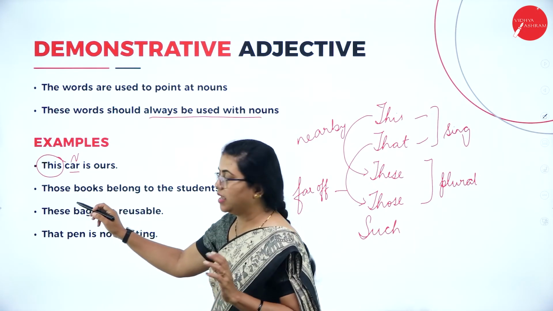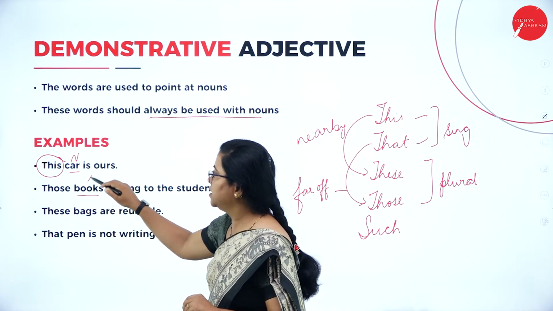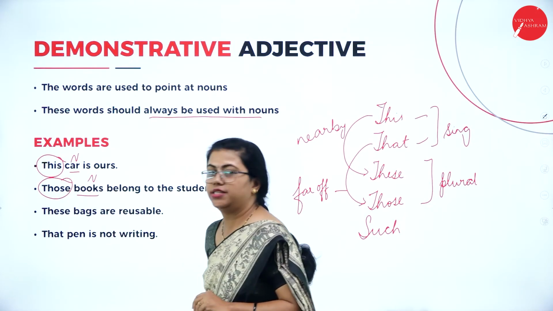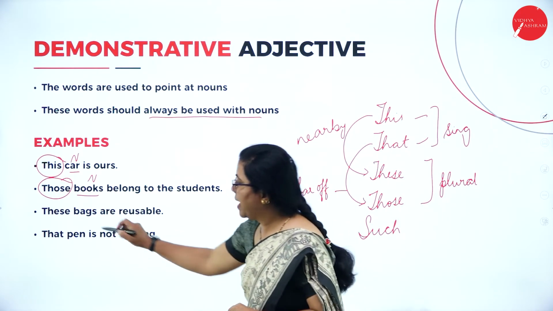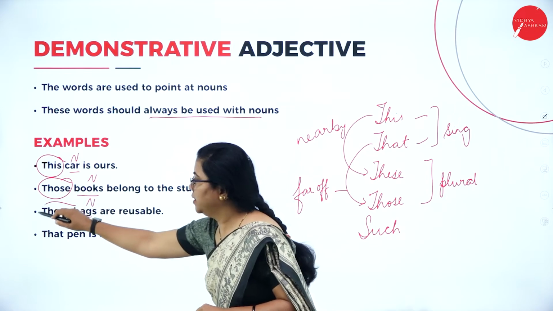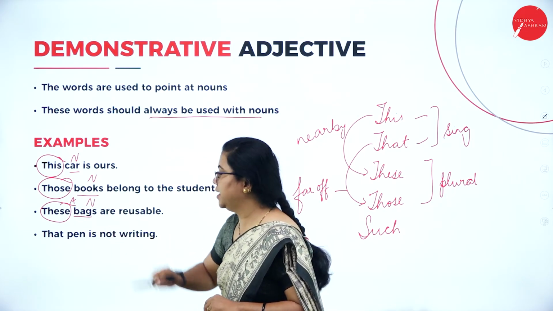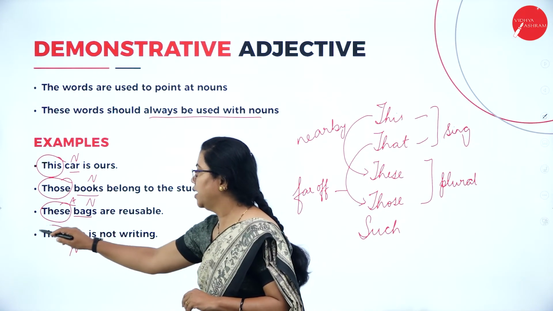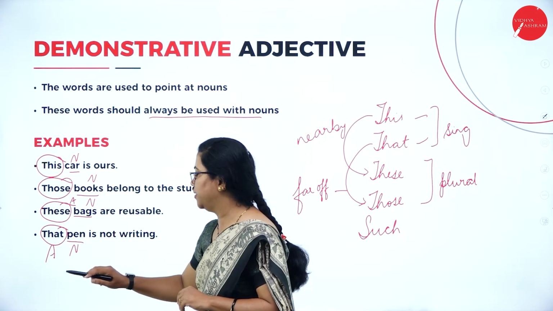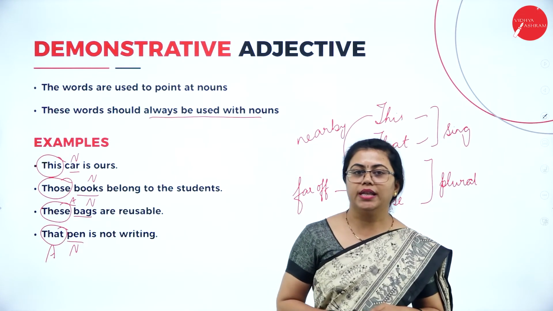Similarly, in the next example, those books. Books is a noun and those is an adjective. Those books belong to the students. These bags, bags is a noun here, then these becomes the adjective here. Again, that pen is not writing, pen is a noun here and that is an adjective. So you can keep this in mind.